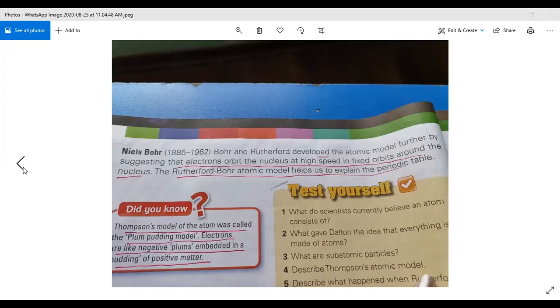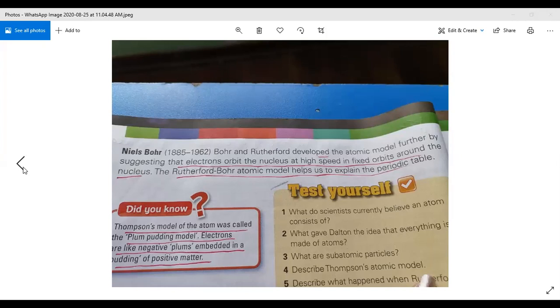Okay, I hope you understand the answer of long question number 1. The first long question is about describing the history of evolution of an atom, in which we have discussed 4 scientists. First, John Dalton. Second, J.J. Thomson. Third, Ernest Rutherford. And next, Niels Bohr. This is the answer of your long question number 1. Okay, come to the next page.